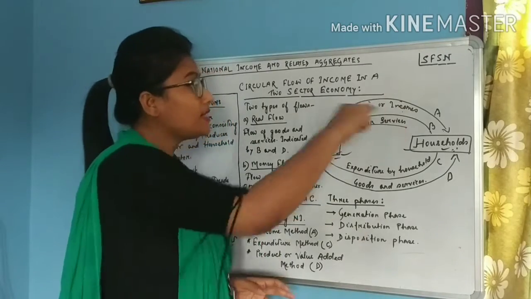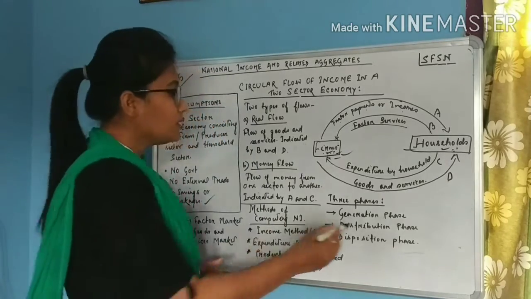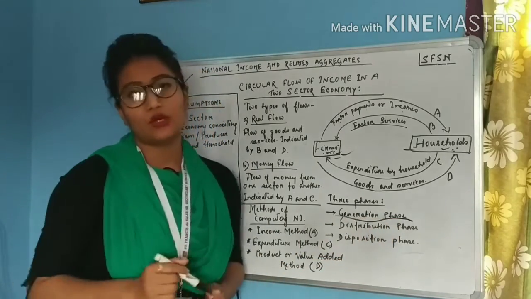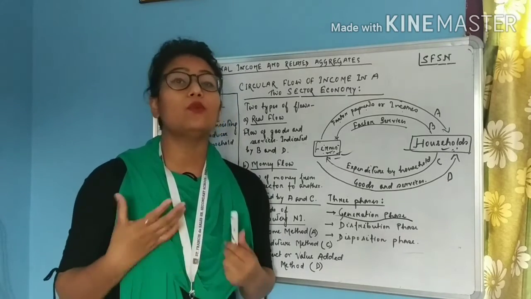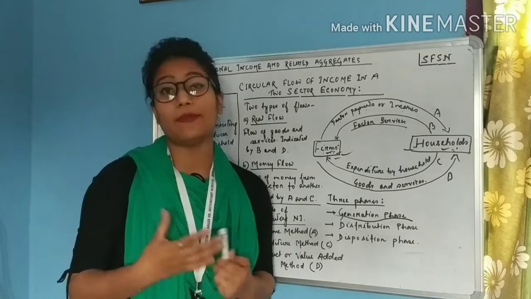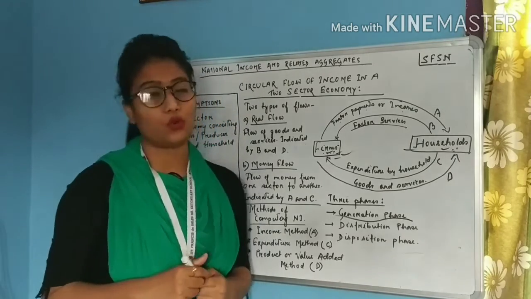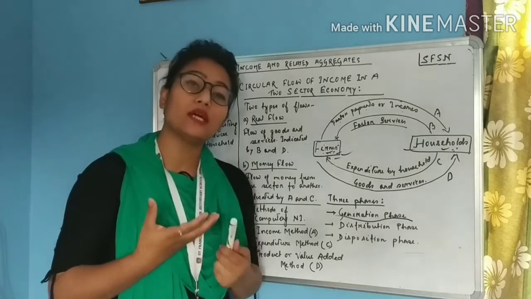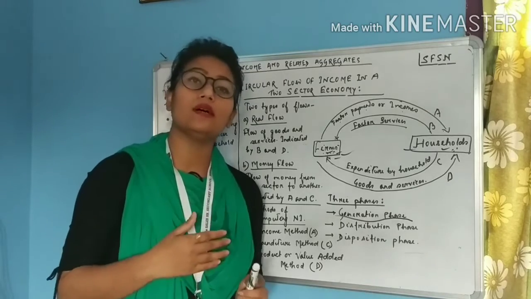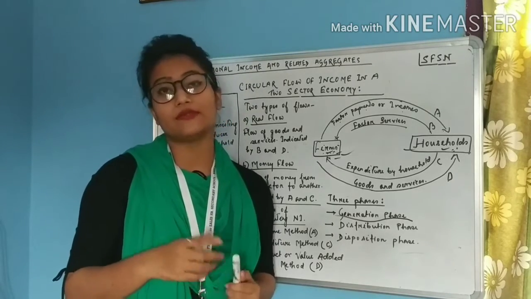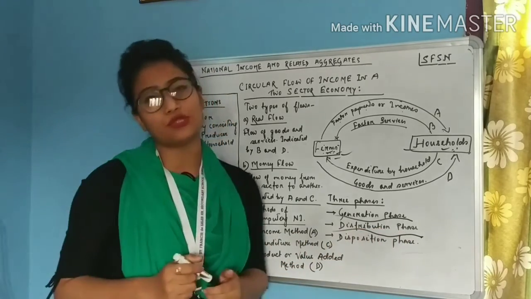So this entire circular flow of income is divided into three phases. Generation phase. So students, what is generation phase? Generation phase is the phase in which the output is generated by using the factor services which are provided by the household. So generation phase means production of output by the producer sector by using the factor services rendered by the household sector. The second phase is the distribution phase.